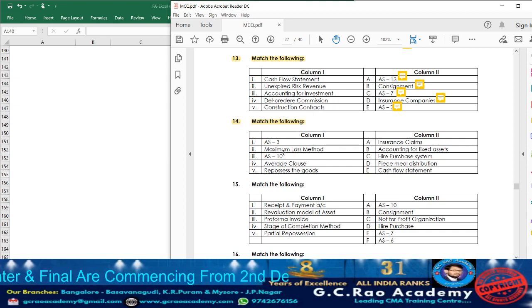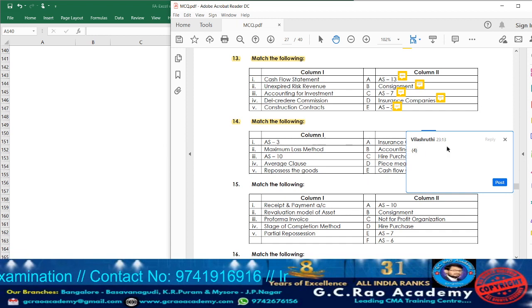AS3 deals with what? Cash flow statement. Maximum loss method will be utilized where? In piecemeal distribution. AS10 deals with property, plant and equipment. Average clause will be applicable for what? Insurance claim. Repossess the goods, in hire purchase system it happens. So now let us match with column 2, insurance claim. What? Average clause will be related. So beside that take down point number 4.